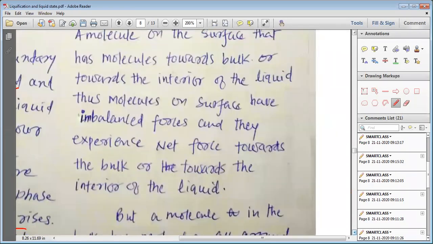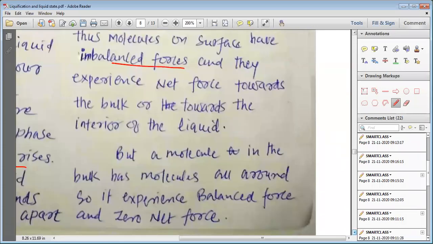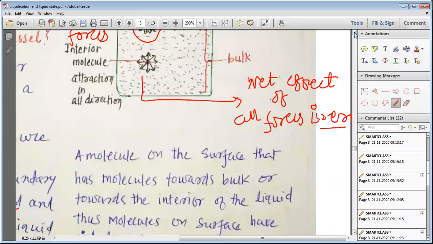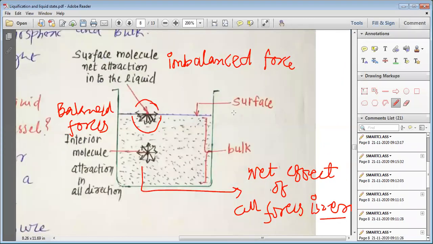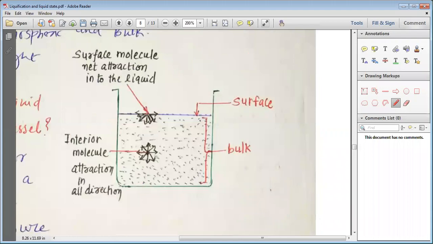A molecule on the surface has molecules only towards the bulk, or towards the interior of the liquid. Thus molecules on the surface have imbalanced forces and they experience a net force towards the bulk, or towards the interior of the liquid. So remember, my dear students, these molecules present on the surface are attracted towards the bulk.